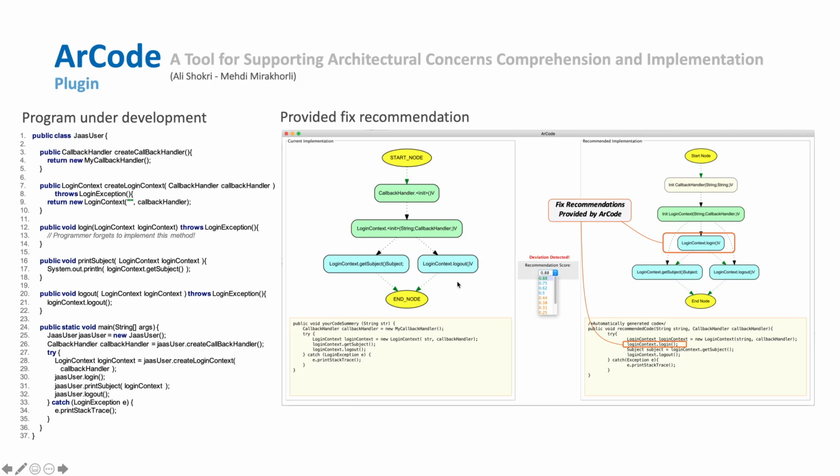So ArCode plugin, first of all, visualizes how APIs of the Jazz framework are being used in this code snippet and summarizes the whole thing in this simple short version of the program, which only includes the APIs. And then it provides a recommendation on how the correct version of this implementation should look like.